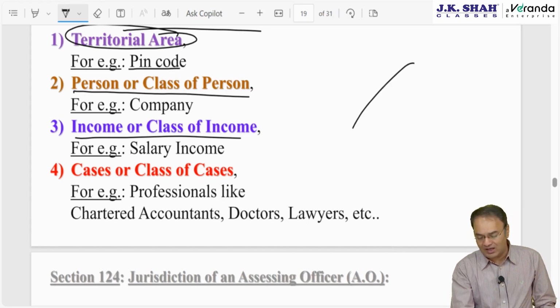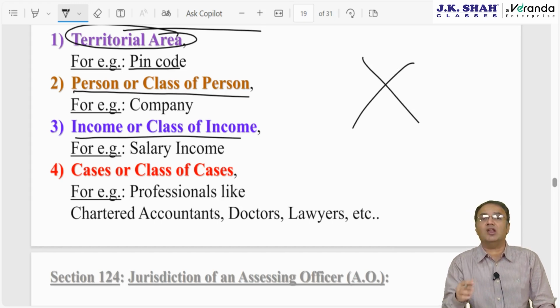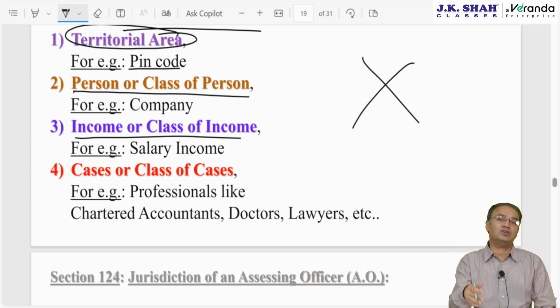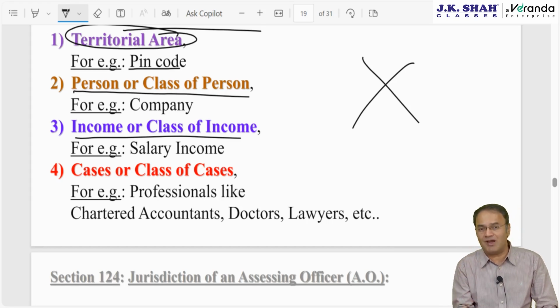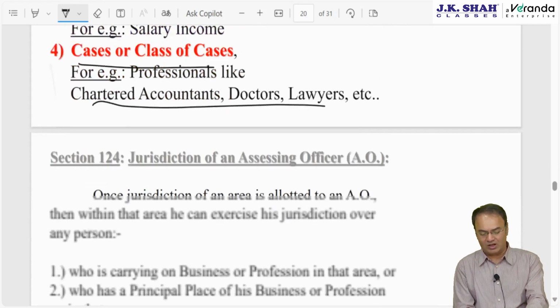So why I am telling you to cancel this: questions have never come on this section, and now when everything is online, digitalized, and controlled by CPC Bengaluru, asking a question now does not arise. Earlier also the institute did not ask, so why would they ask now? You can cancel it. Cases or class of cases, here they can allot jurisdiction in any random manner.